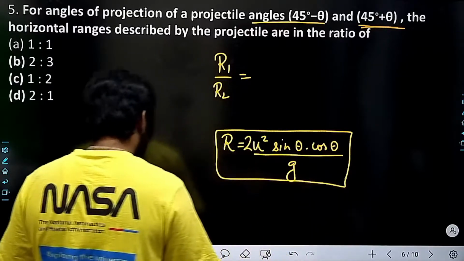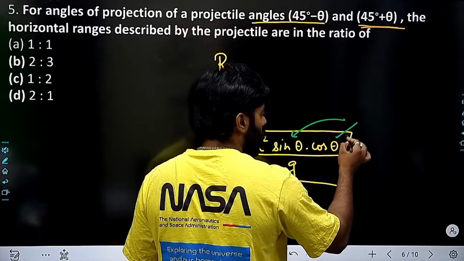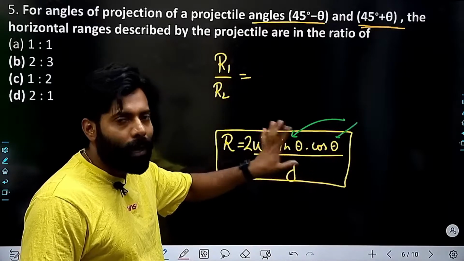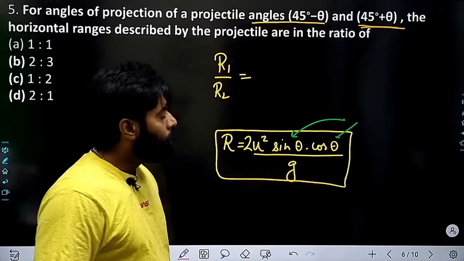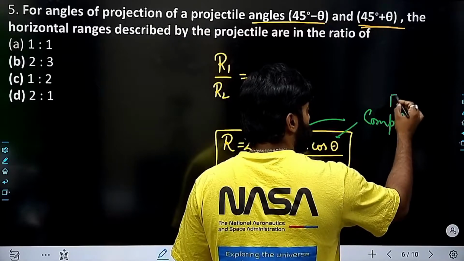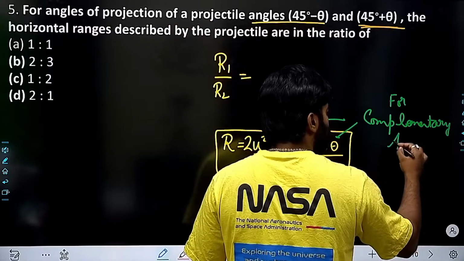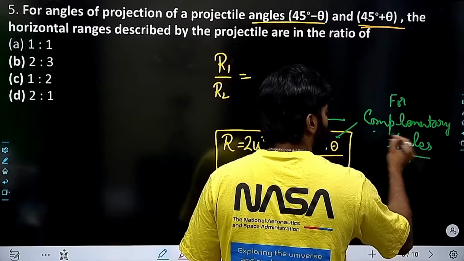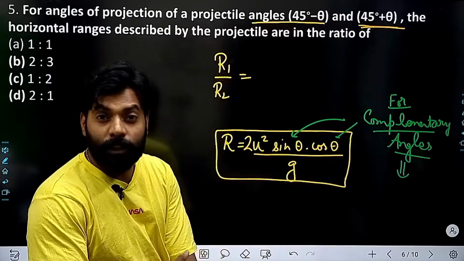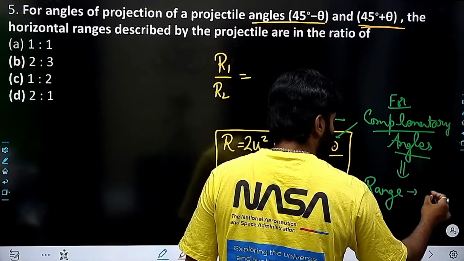And I told you that whenever I substitute this value of theta with 90 minus theta, the answer will be same, right? So whenever I am having complementary angles, for complementary angles, range are same.